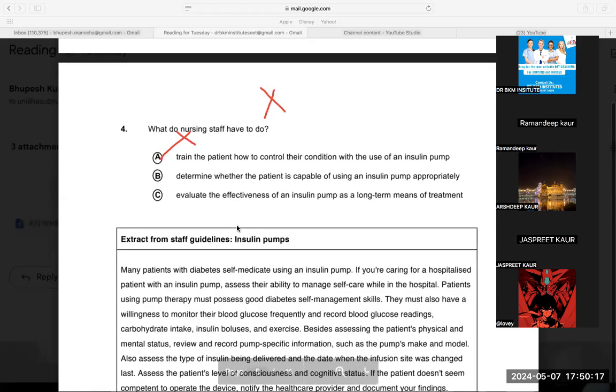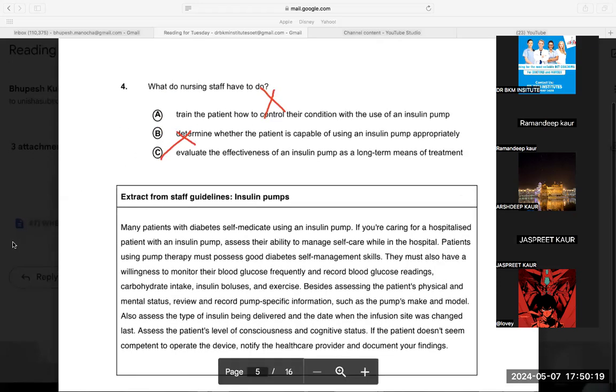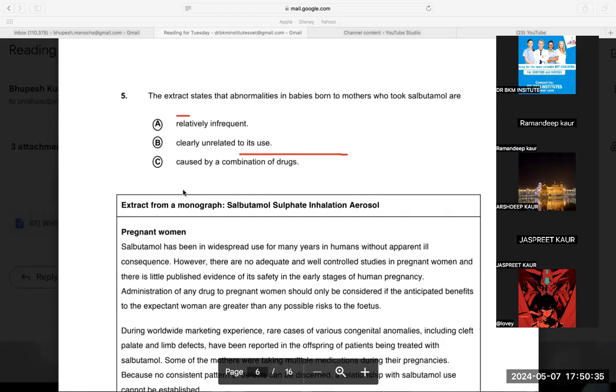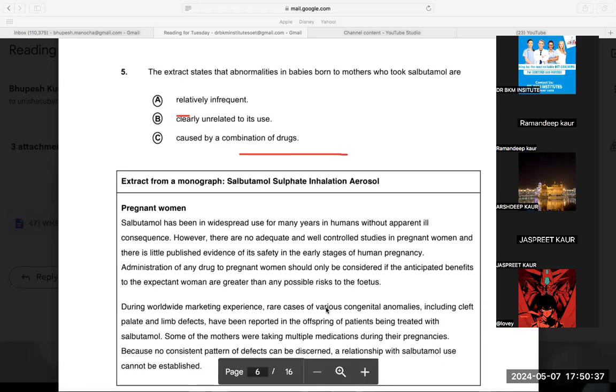Question number fourth was again easy. Train word was not there. And effectiveness of the evaluation pump was not there. So again, eliminated. Easy question again. Fifth question again was not that difficult. It was given in the same line, the keywords. Mothers treated with salbutamol, offsprings had rare cases. Rare means relatively infrequent.